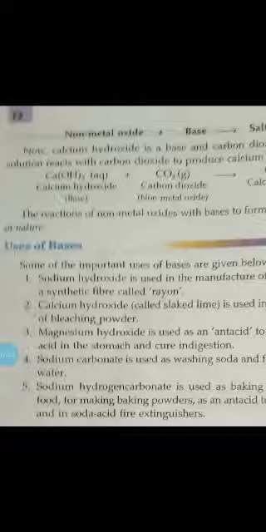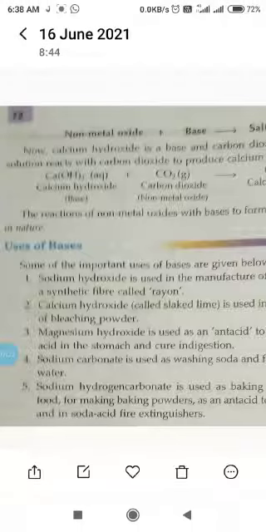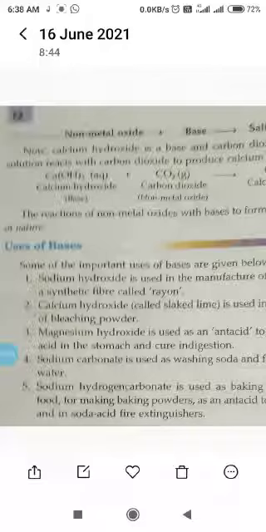So, my dear children, this is all about the bases. In the next video, we will study the strength of acids and bases, that is, the pH scale.